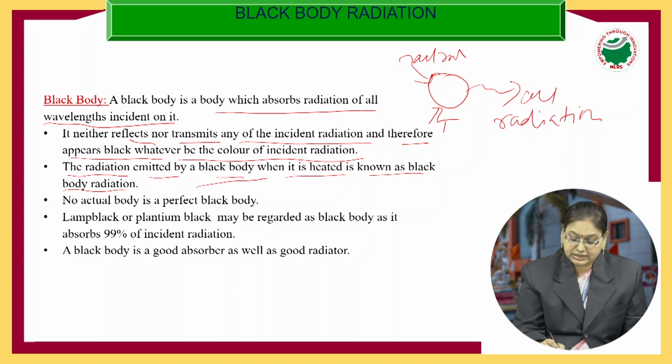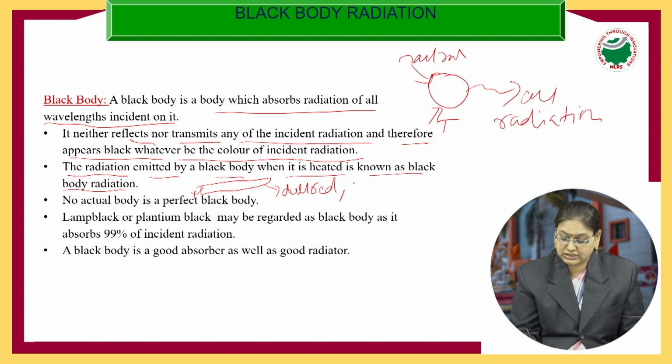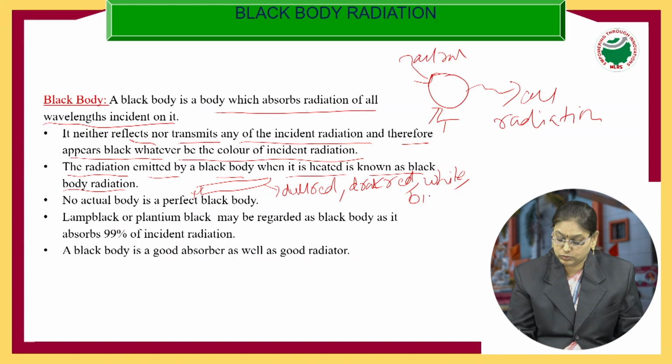For example, you take an iron rod and you heat it. When you heat it to one particular temperature, the iron rod will emit a dull red color. If you still increase the temperature, it will emit dark red color. If you still increase the temperature, it will emit white light. If you still increase the temperature of the rod, it will emit blue light.